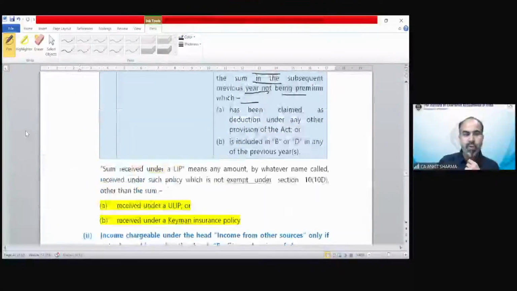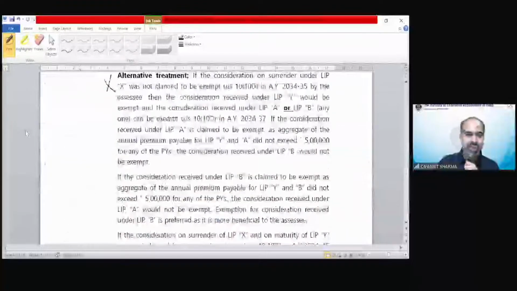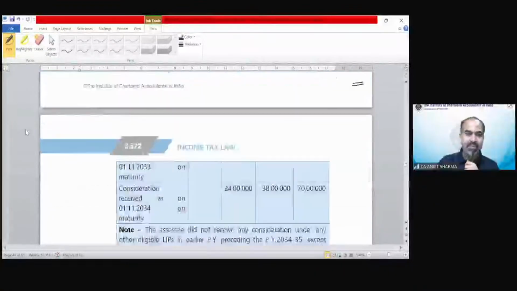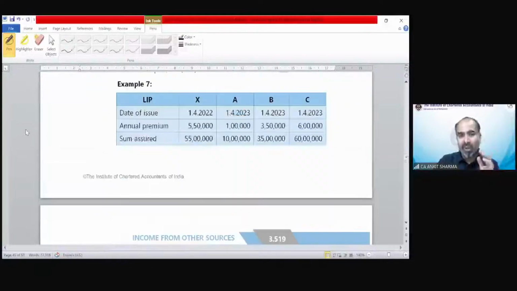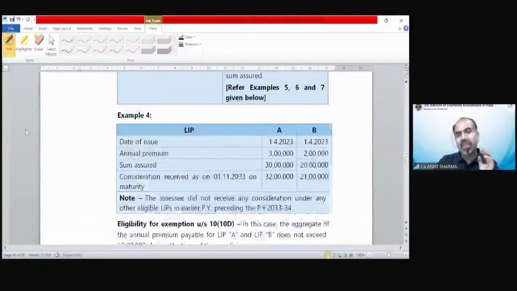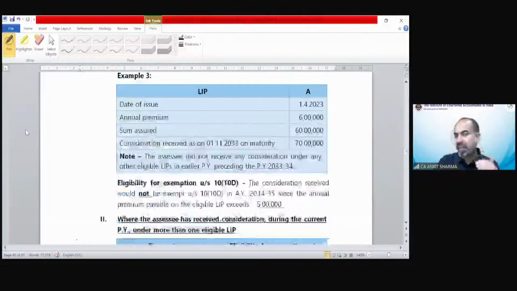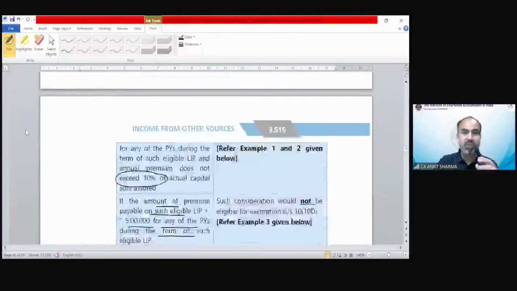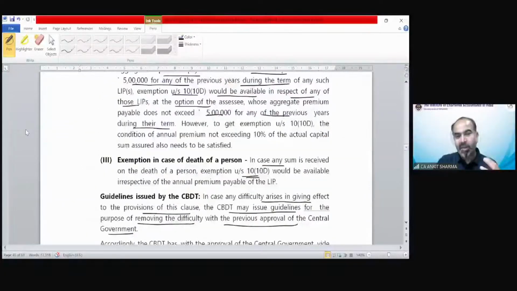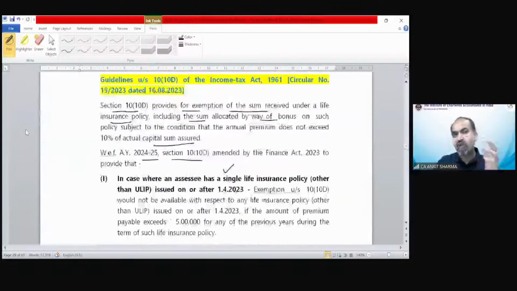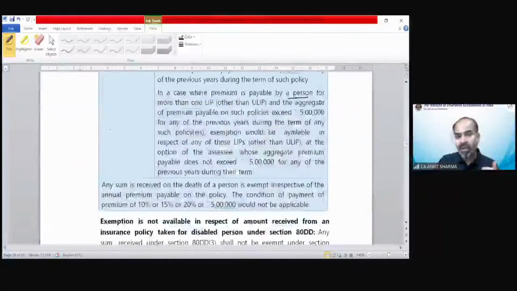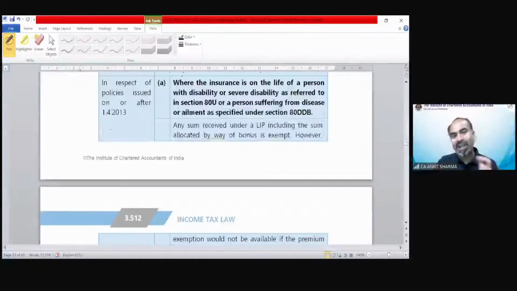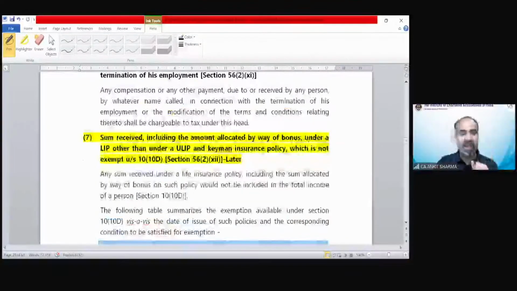So now we are moving on to the provision which we skipped in the last class. And that is very, very interesting and a little complex also. But the good thing is every provision has an example. So it will clarify. When we read the provision, you might feel it is confusing. But after each provision, there is an example to clarify what exactly the Act is going to explain. So after reading the example, you understand that yes, this provision is very, very simple. So point number 7, we will discuss.